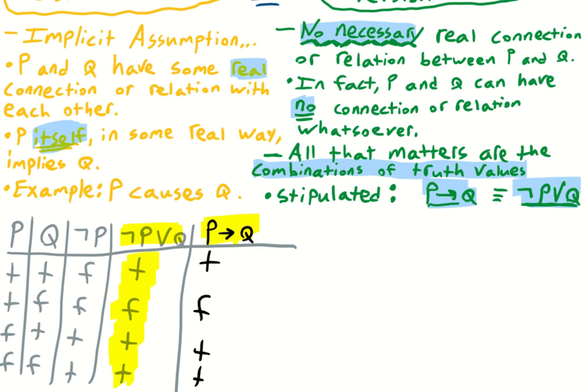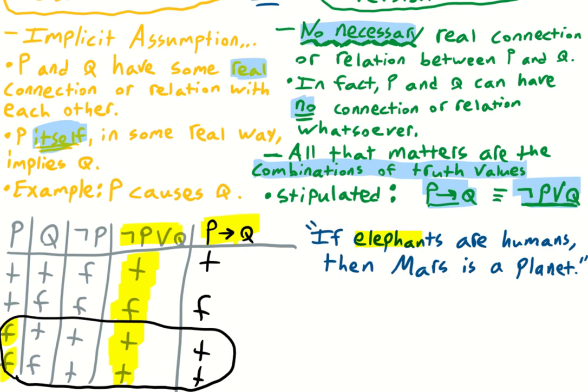Now what's really weird, ultimately, are these last two results. We call these vacuously true, and it's quite odd. Consider that if the antecedent is false, so here the antecedent is false, here the antecedent is false, anything goes. In fact, all propositions with false antecedents in mathematical logic are said to be true. Here's an example.